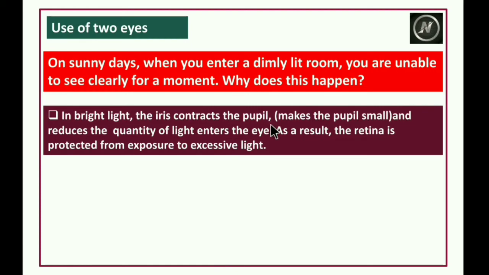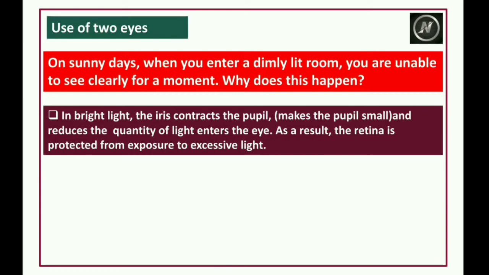In bright light, the iris contracts the pupil, that means it makes the pupil small and reduces the quantity of light that enters the eye. As a result, the retina is protected from exposure to excessive light. Bright light, in the sense, when you are sleeping and someone switches on the light, then when you open your eyes, what happens? You will not open your eyes suddenly. You will open the eyes very slowly.